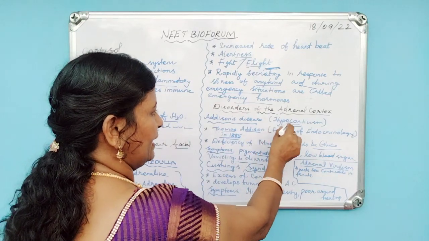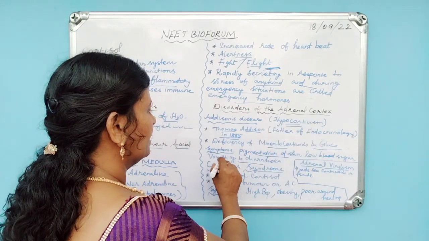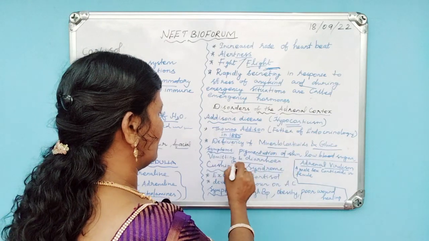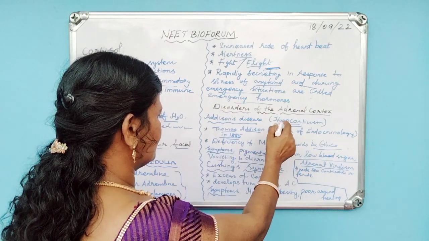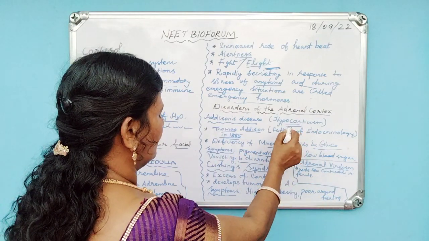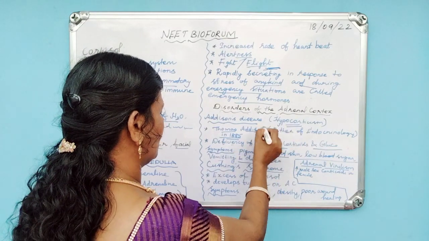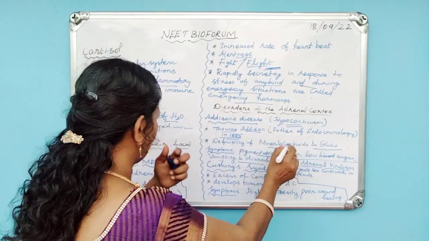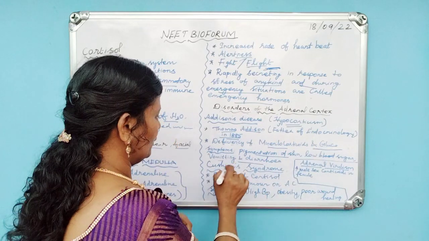It is called hypocortisonism, which means a deficiency of mineralocorticoids and glucocorticoids.